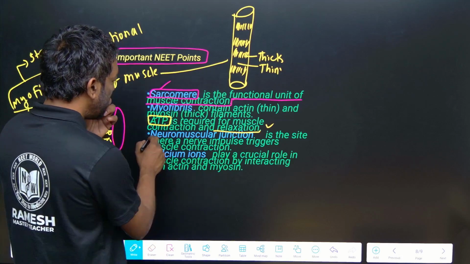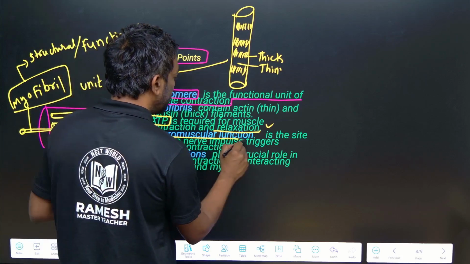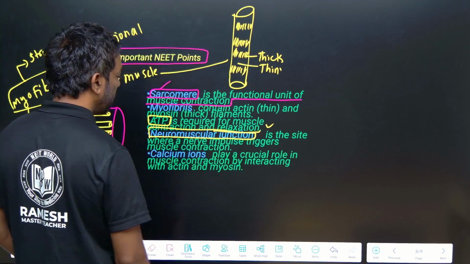Neuromuscular junction. What is the neuromuscular junction? NMJ.